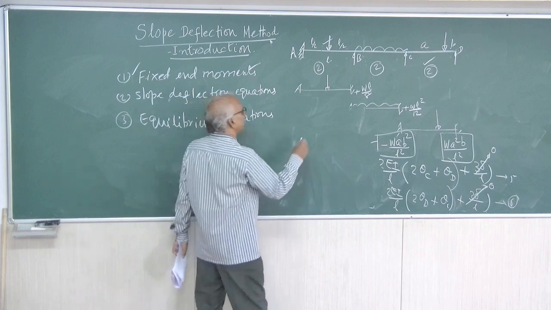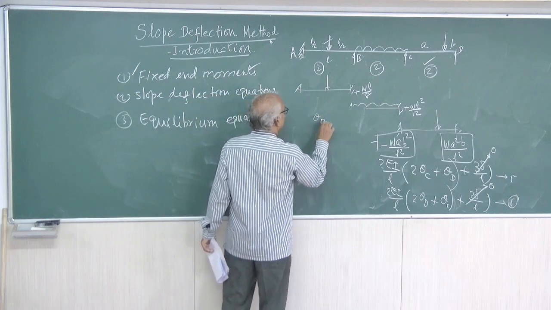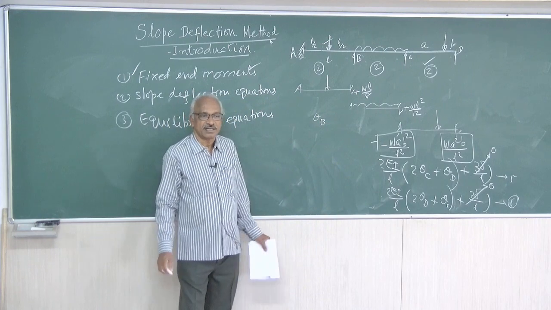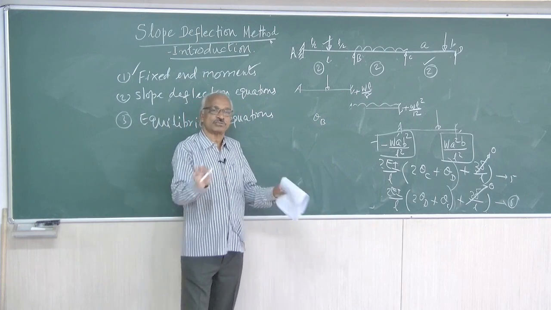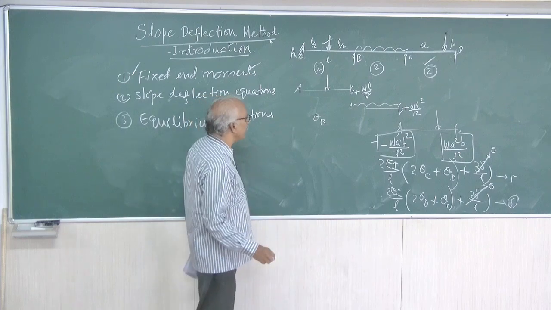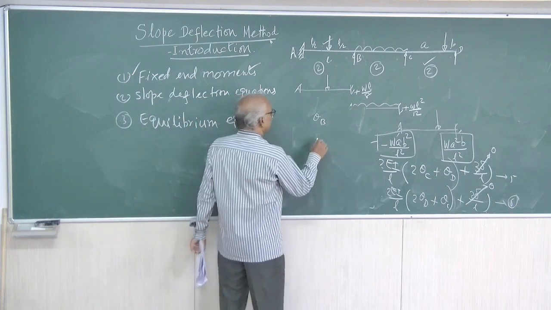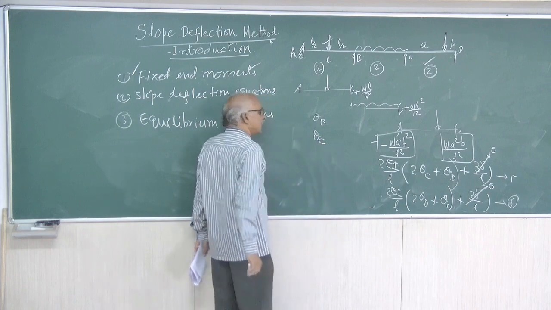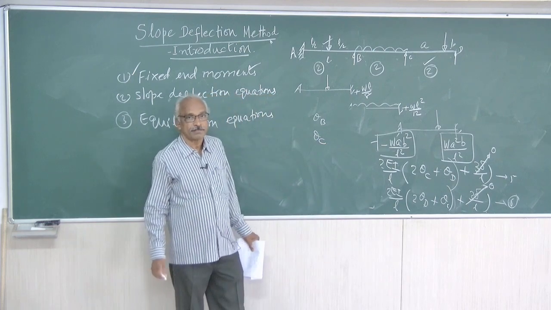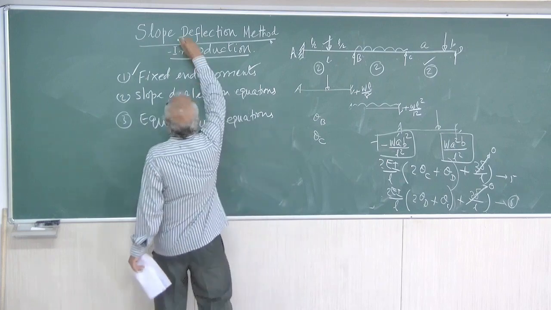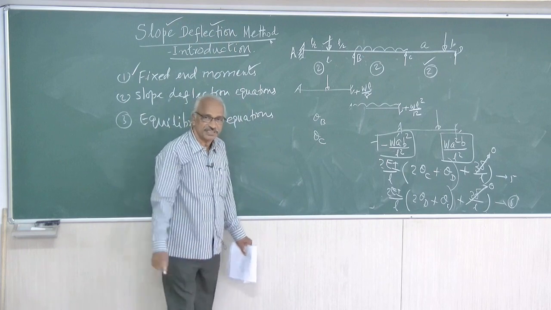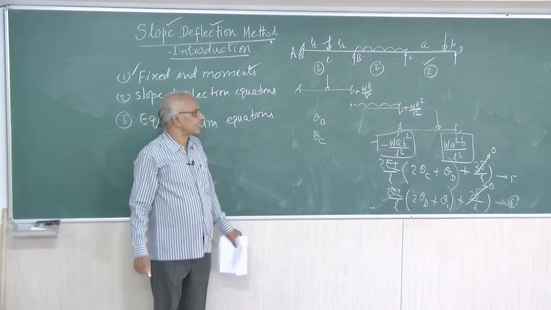Right. Coming to B, theta B is an unknown. The slope will be there. Again, if nothing is mentioned, no settlement also, at B. At C, again, theta C is possible. There is no mention about the settlement. Therefore, delta is 0. Either it will be a slope or it will be a deflection. So, theta C will be there. Delta is not there.